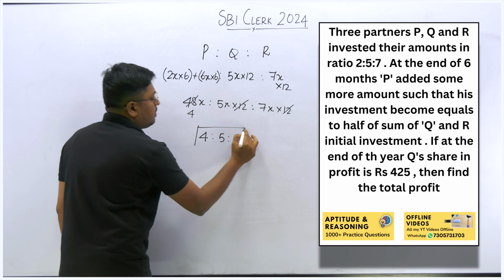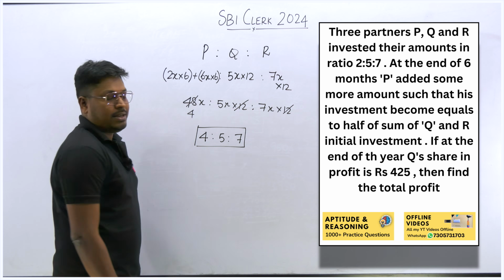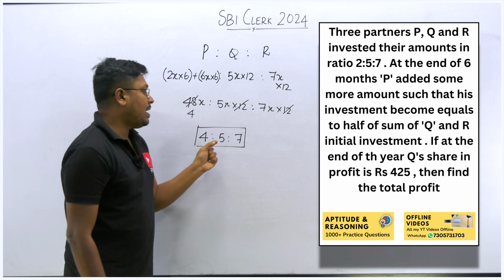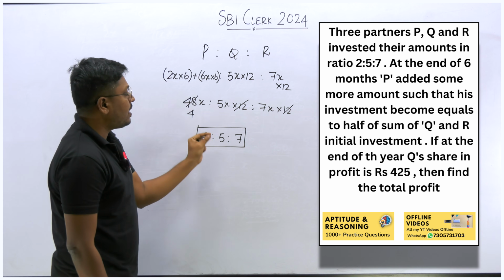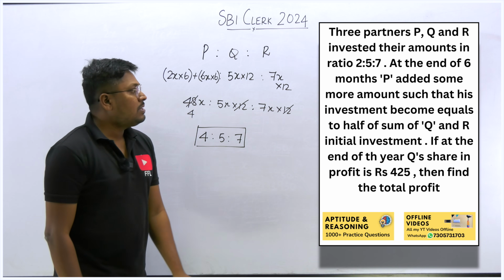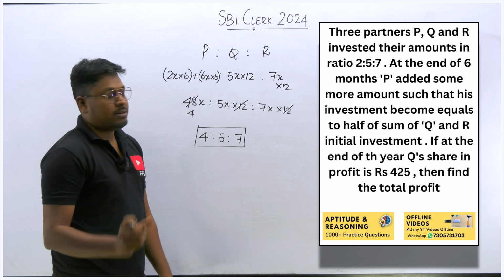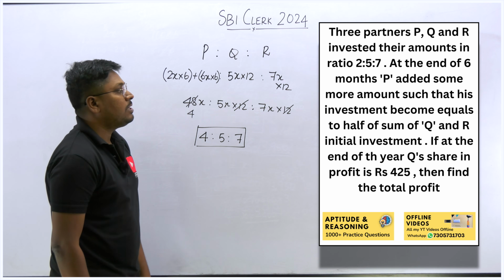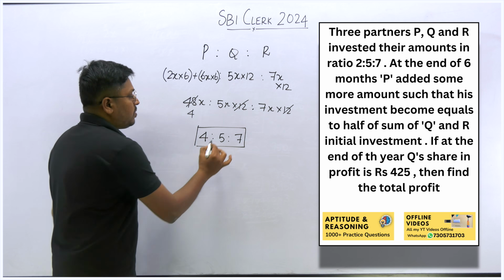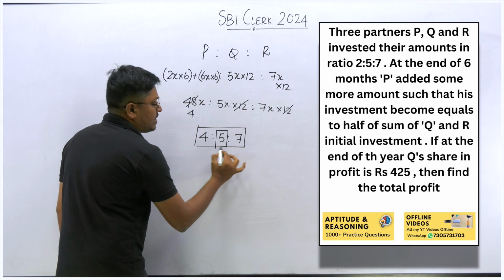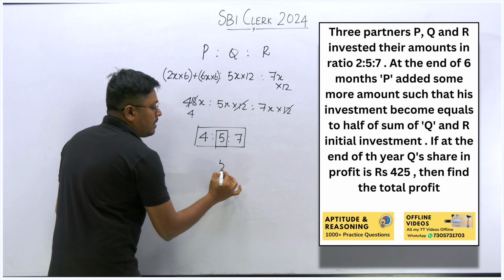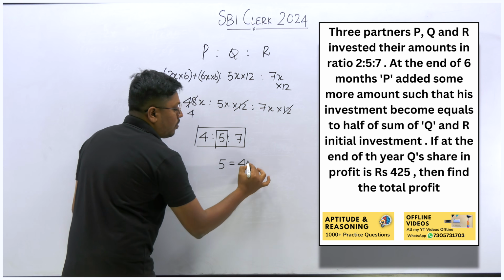So out of the total profit, this has to be the share, right? From the total profit, the share has to be split in the ratio 4 is to 5 is to 7 for P, Q, R. Now what they have said is, at the end of the year, which is 12 months, Q's share in the profit is 425. So Q's share is how much? 5 parts. So this 5 part is 425.